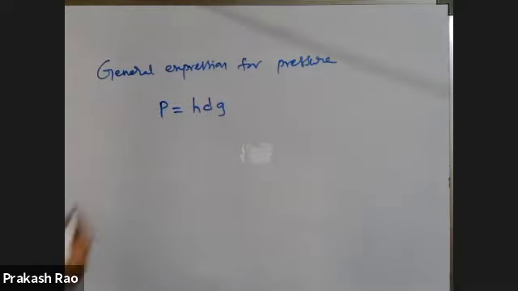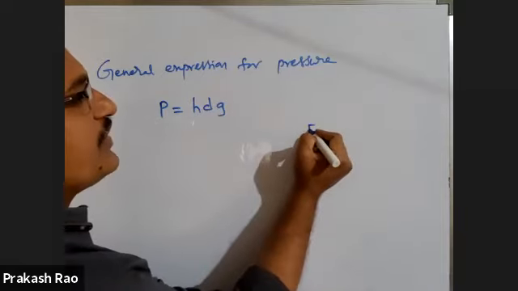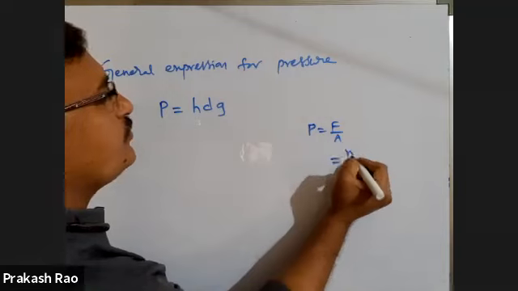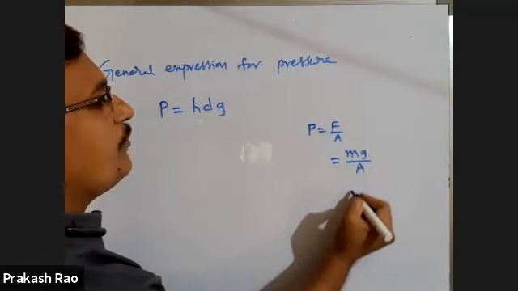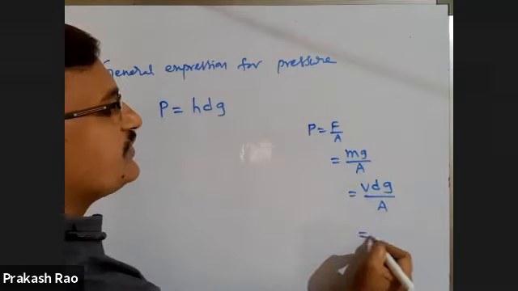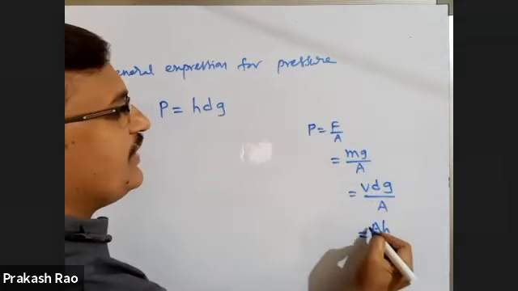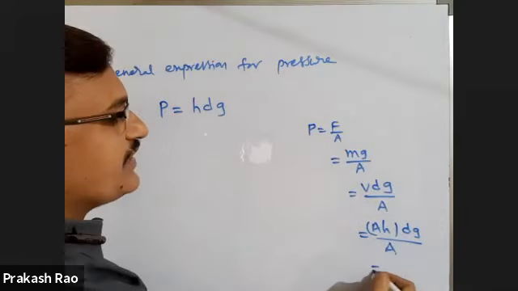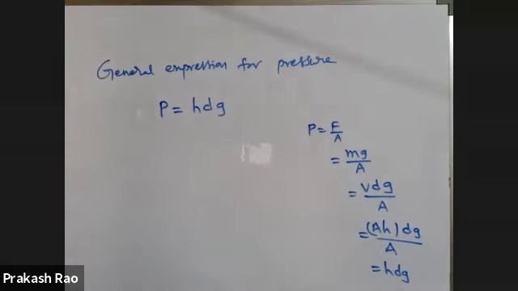Pressure P is equal to HDG. How are you getting that? Pressure is equal to force by area. Force F is equal to mg. Mass is equal to volume into density. Volume is equal to area into length or height. So area is cancelled. You are getting HDG.